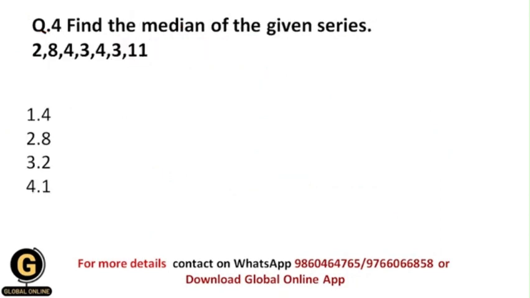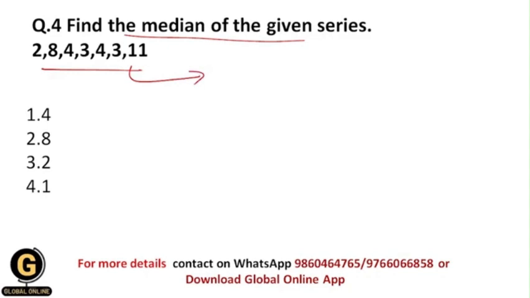Next is find the median of the given series. Now here they have given you some data values and we need to find out the median. Whenever we need to find the median, you need to arrange the data in either ascending or descending order. So let us arrange this data in ascending order first of all.